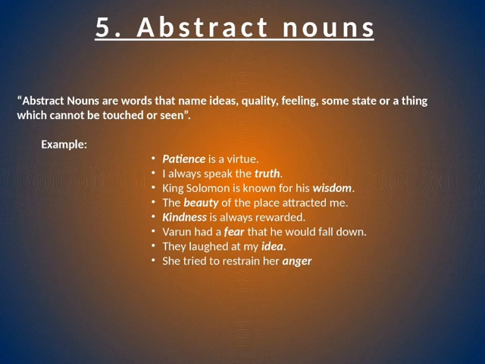Now I am going to tell you the difference between the material noun and the abstract noun. For example, we can see sugar, but we cannot see sweetness. So sugar is a material noun. How? We can touch it. And sweetness is an abstract noun. We can feel it only. We cannot touch it.